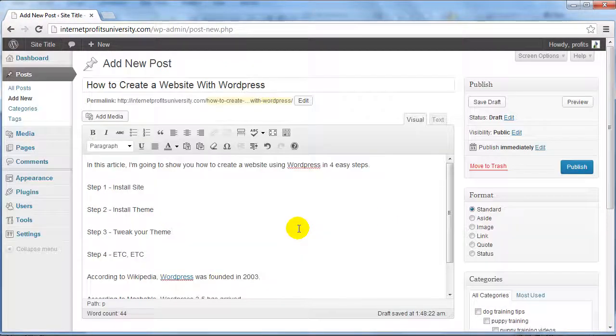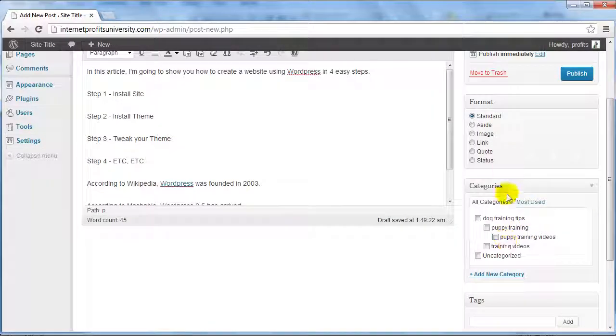And that's it. So the whole point of this is to understand that you find credible authority sites like Wikipedia, news sites, news channels, radio places, or places with credible authoritative sites, and just link to them. And yeah, you might get people to go to that site, but that's obviously why you want to make sure that whatever site you link to has information that actually supports whatever your content or article is. And that's it. Of course, click on publish and click on your categories and you're good to go.